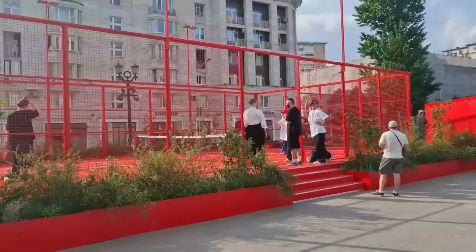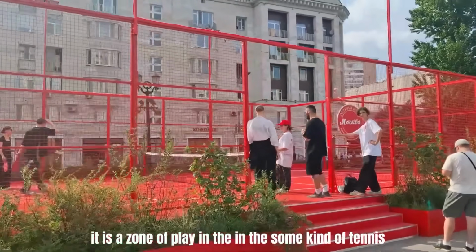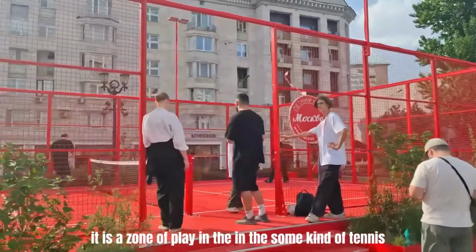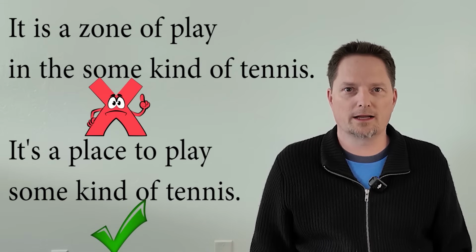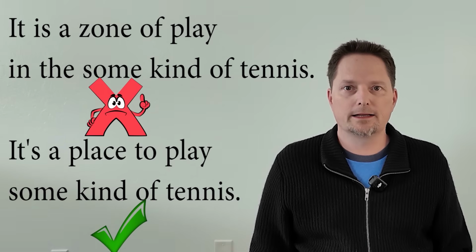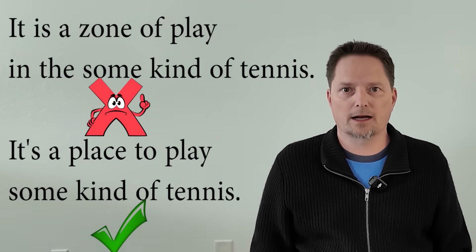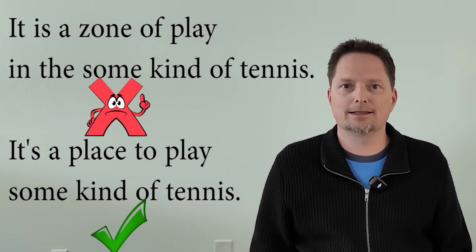What is this? It is a zone of play in some kind of tennis, but it's not actually tennis. We cannot say this. We can say it's a place to play. It's a place to play some kind of tennis. We're not sure if it's tennis or some different variation, so it's a place to play some kind of tennis.